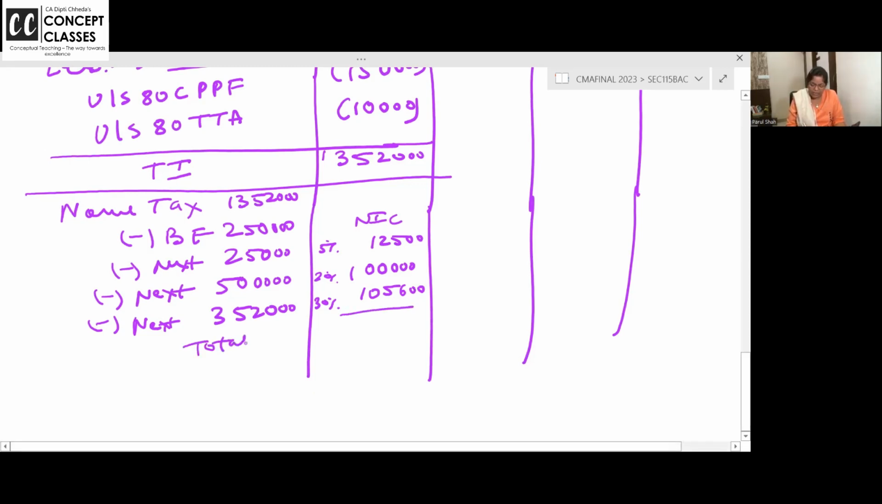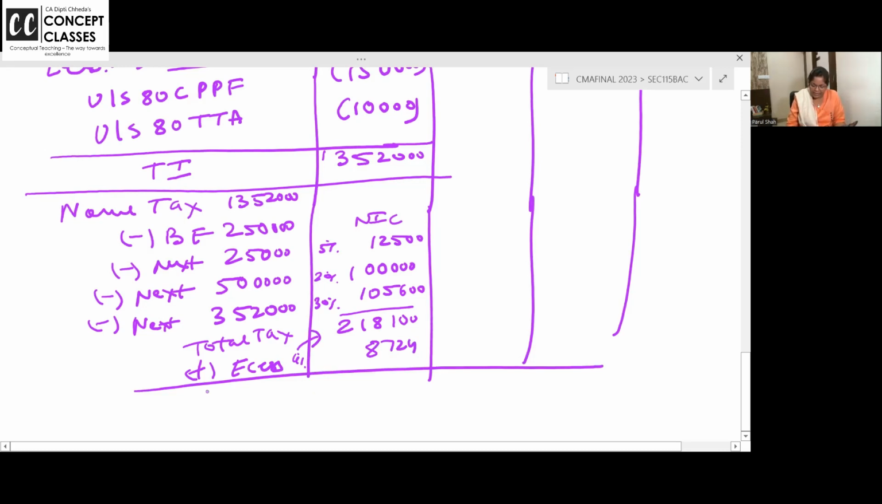So what is the total tax? 12,500 plus 1 lakh plus 1 lakh 5,600, 2 lakh 18,100. And on that, no surcharge as income is not exceeding 50 lakhs, but education cess will be levied. On tax, you are supposed to pay cess of 8,724. So what is your final tax payable?